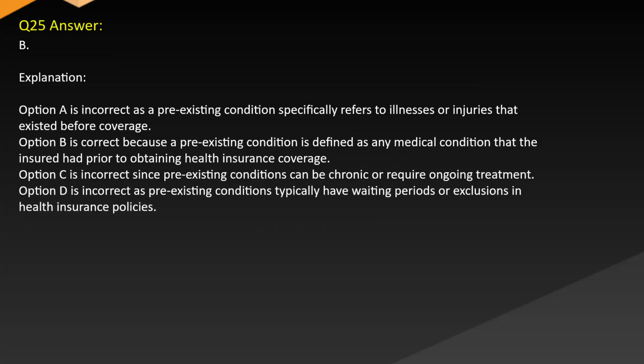Answer: B. Explanation. Option A is incorrect, as a pre-existing condition specifically refers to illnesses or injuries that existed before coverage. Option B is correct because a pre-existing condition is defined as any medical condition that the insured had prior to obtaining health insurance coverage. Option C is incorrect, since pre-existing conditions can be chronic or require ongoing treatment. Option D is incorrect, as pre-existing conditions typically have waiting periods or exclusions in health insurance policies.